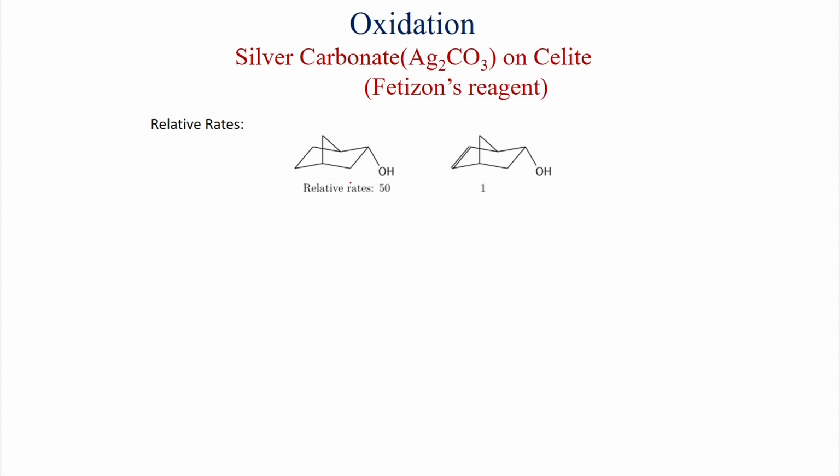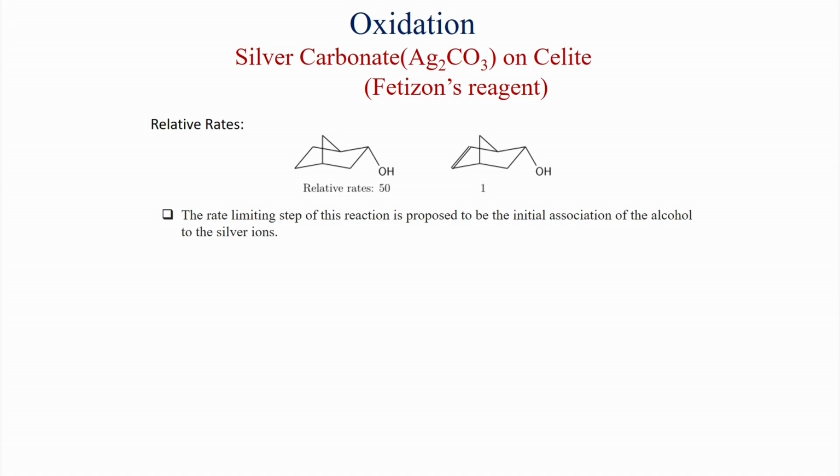So without the double bond, that substrate reacts 50 times faster than this compound. The rate limiting step of this reaction is proposed to be the initial association of the alcohol to the silver ions. We have seen that the alcohol binds to the silver as well as the alpha hydrogen. So this binding is very important.